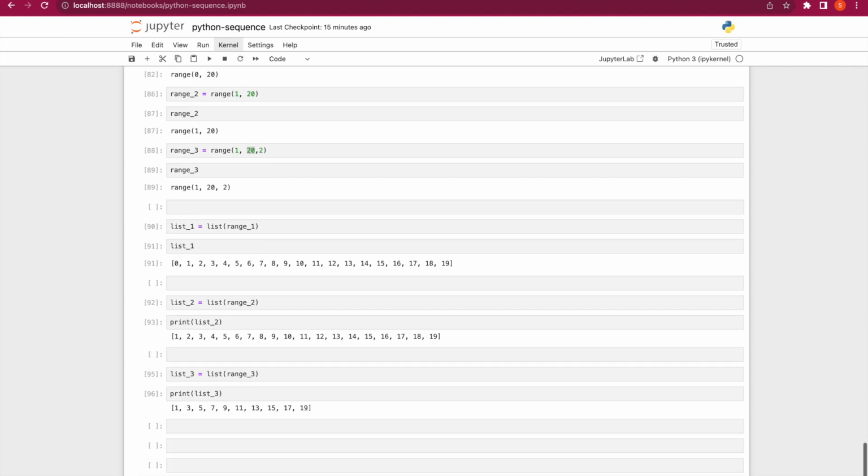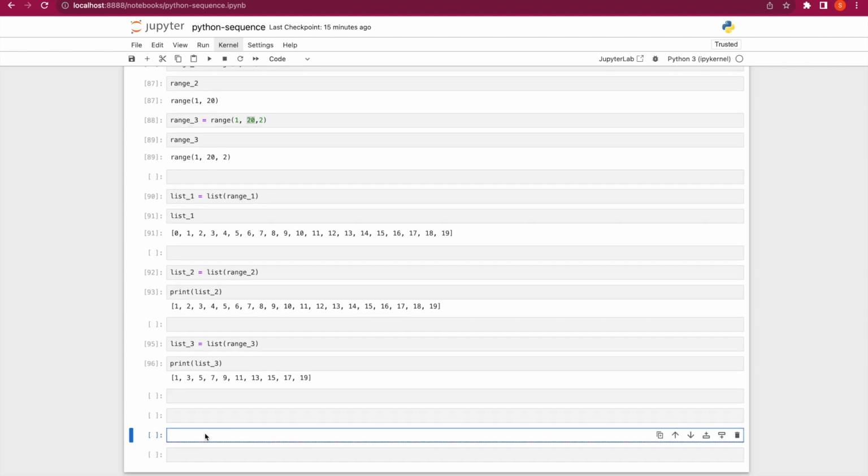Also, we can use the in operator with range. Let's define the range and say range 4 to be equal to range 3, 30, 3. Right. What this will contain is just values starting from 3, then it will keep increasing them by 3. That's like multiples of 3. That is 3, 6, 9, 12.